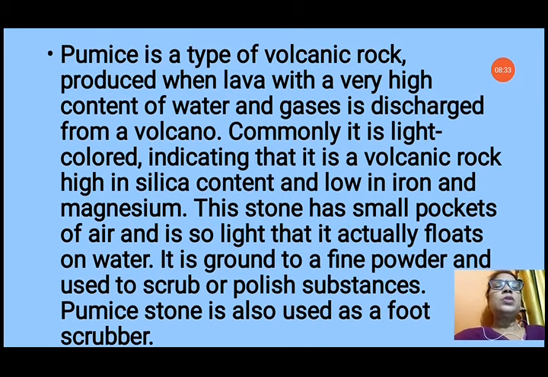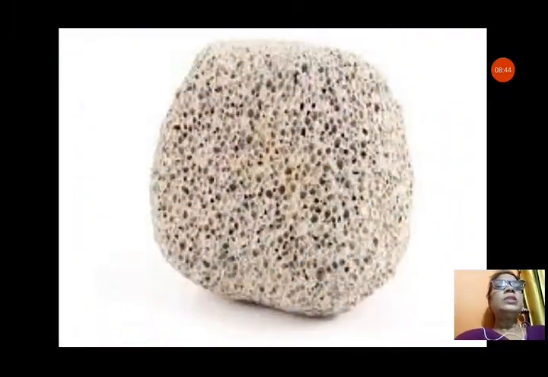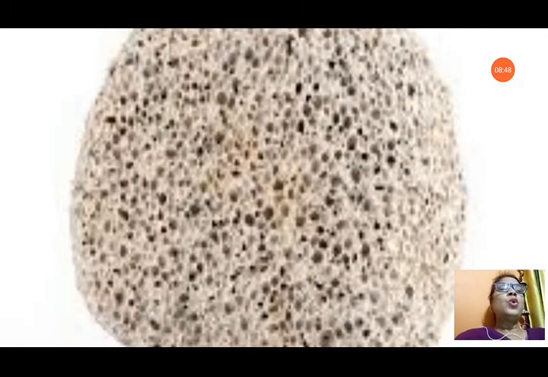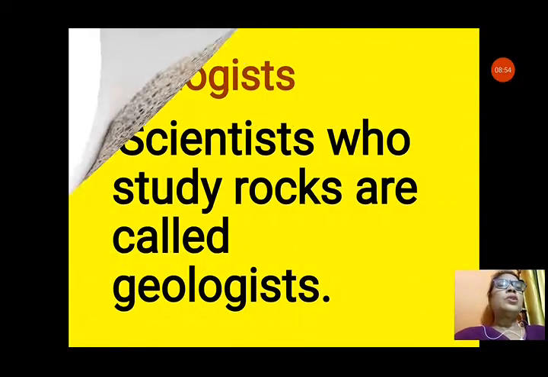As a scrubber it is used, and it is also used as a foot scrubber. In our bathrooms also we have this pumice stone to scrub our feet. You can see in the picture how many holes are present in this pumice stone, and these holes filled with air make this stone so light that it can float on water.